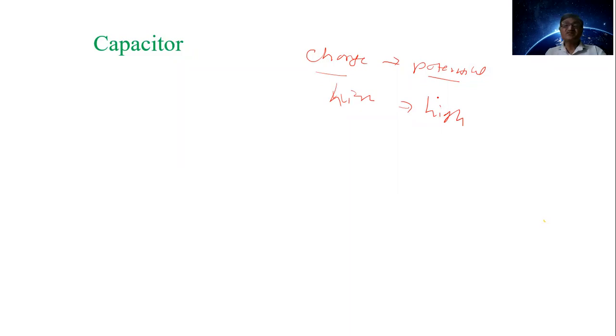And it is risky to handle such a high voltage device. You are familiar with this. When the potential is higher, can we handle that device easily? Suppose there is a device whose potential is 330 volts, can we handle that device easily? No, sir, it is risky. You will get a shock there, there is a fear of shock in your mind. It is risky to handle such a high voltage device.